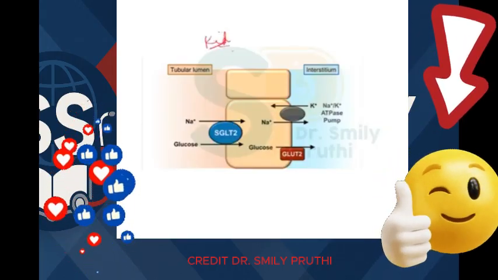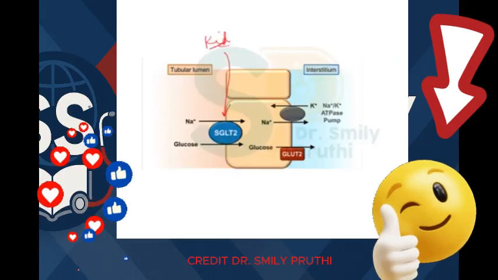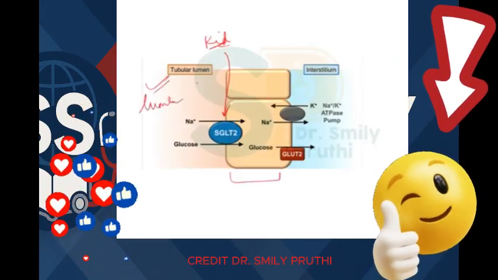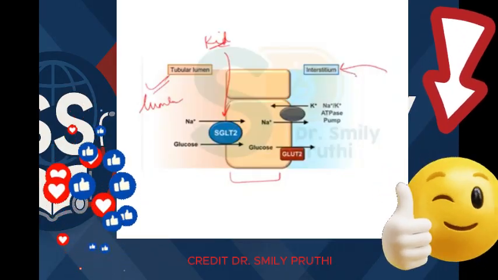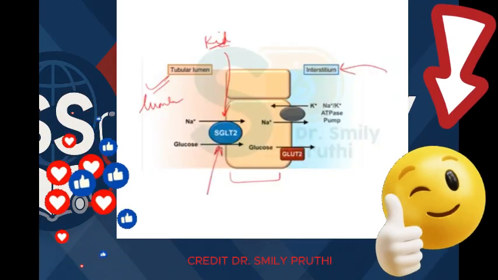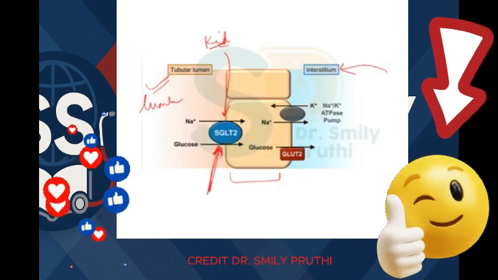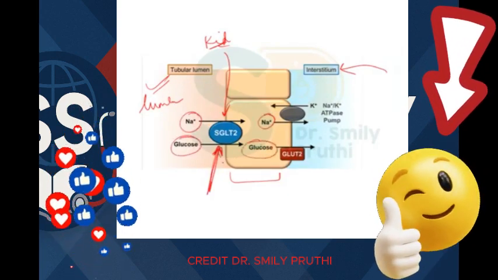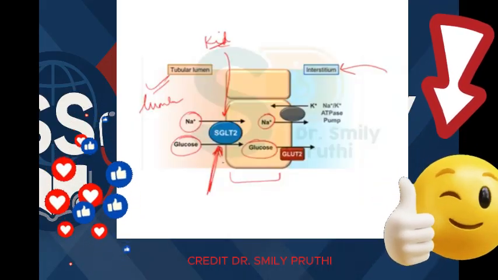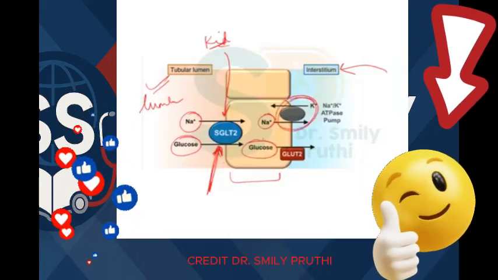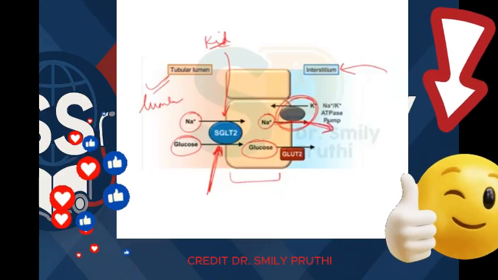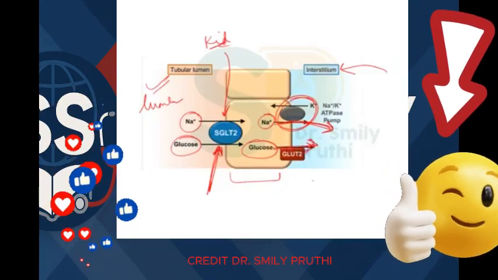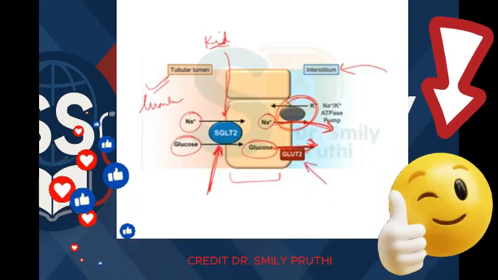So this is kidneys where SGLT2 is present. This is renal tubular cell. This is the lumen here. This is interstitium here. You can see this sodium glucose symport SGLT2 is present here, which is taking sodium inside, glucose also inside. Both are going in same direction. And then sodium potassium ATPase pump is used to throw sodium outside, right? And glucose can be taken into the interstitial fluid with the help of GLUT2.